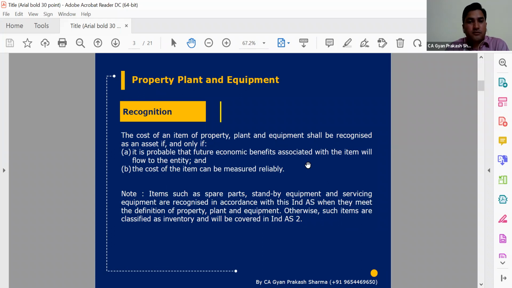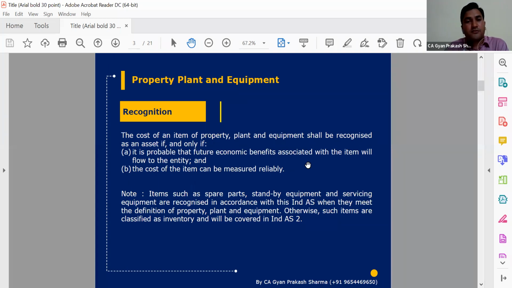But now we need to identify whether any spare parts or consumables we have procured are specific to plant and machinery and held for use in future. It may be in 1 year, 2 years, 3 years, whenever we require them for replacement or repair. That type of inventory we need to segregate from our inventory valuation and classify in property, plant and equipment.